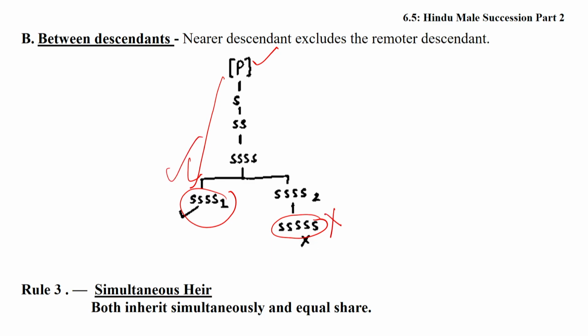And the fundamental rule is, friends, where there is no difference. Suppose for example, if there is a competition between 1 and 2, then they will take the property simultaneously, 1 by half and 1 by half, because they are at the same degree of distance. Distance of this heir is more than the distance of that heir, therefore the property will now go to 1, but in a different case the property will be taken by simultaneous heirs, which I discussed with you, friends.